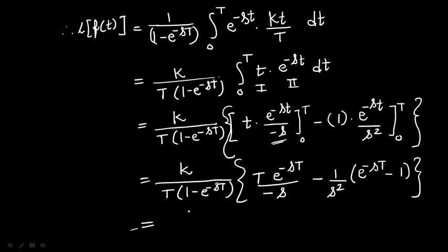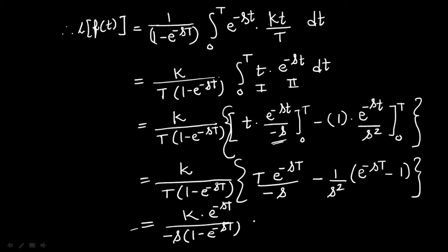Now if we separate the terms, then we get k upon T, the T gets cancelled, and minus s into 1 minus e to the power minus sT into, in the numerator, e to the power minus sT. This is the first term.